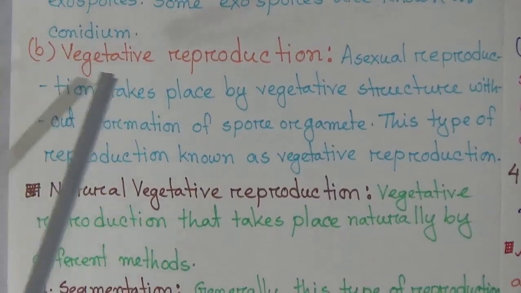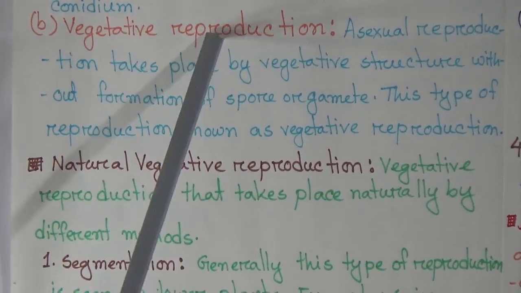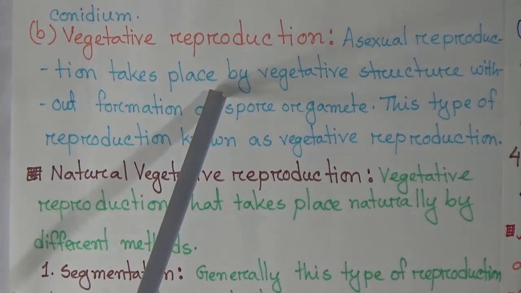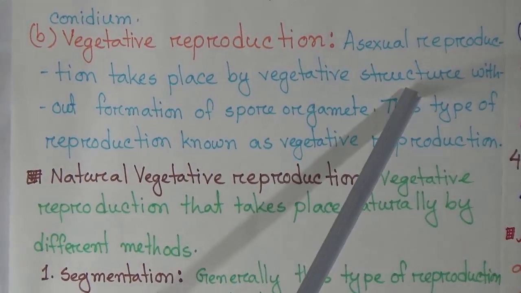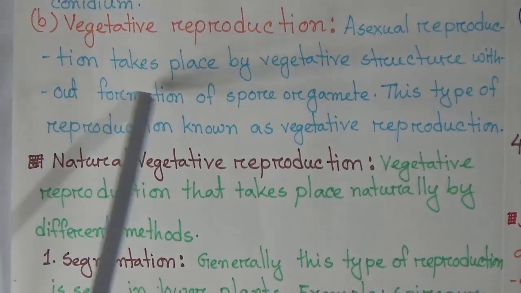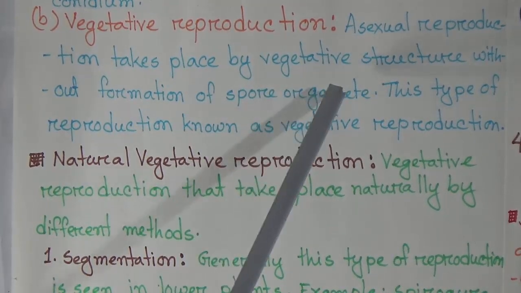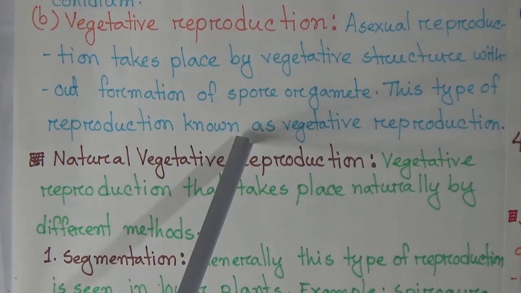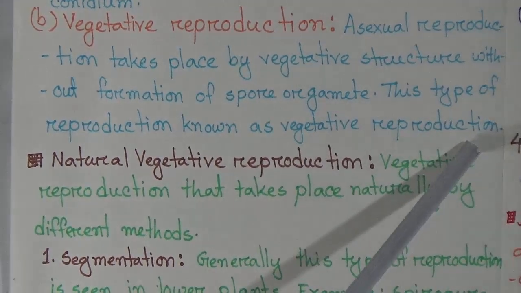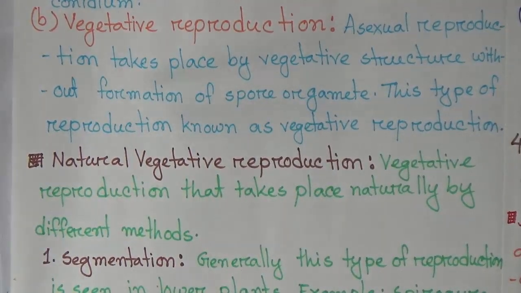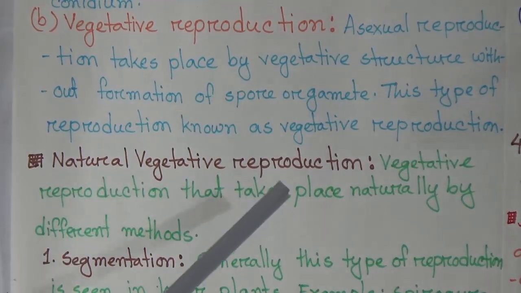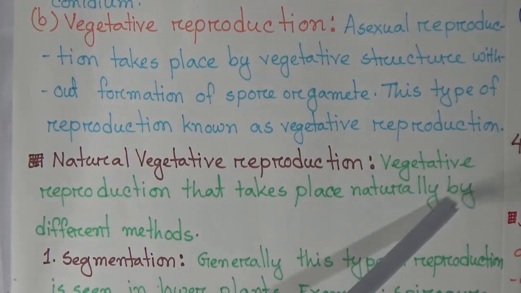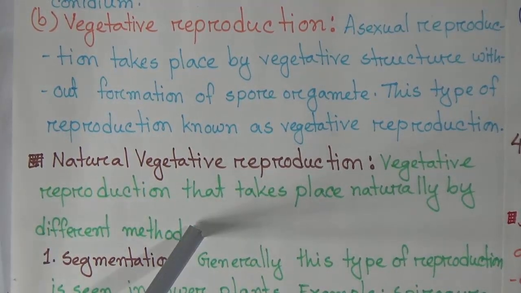Now start the next, vegetative reproduction. Asexual reproduction takes place by vegetative structure without formation of spores or gametes. This type of reproduction is known as vegetative reproduction. Now we will discuss natural vegetative reproduction. Vegetative reproduction takes place naturally by different methods.